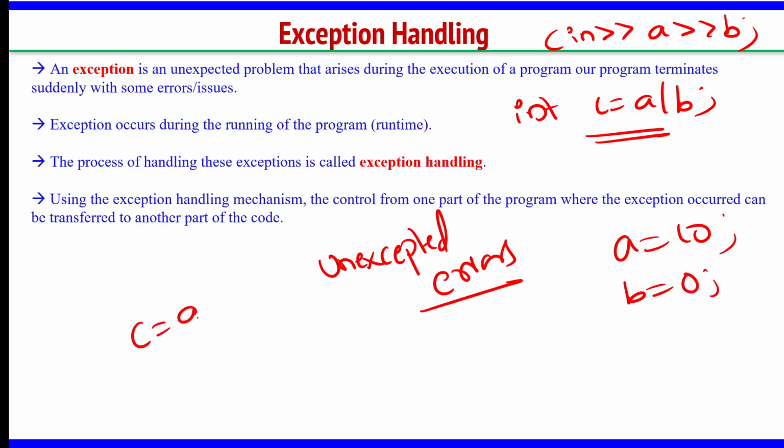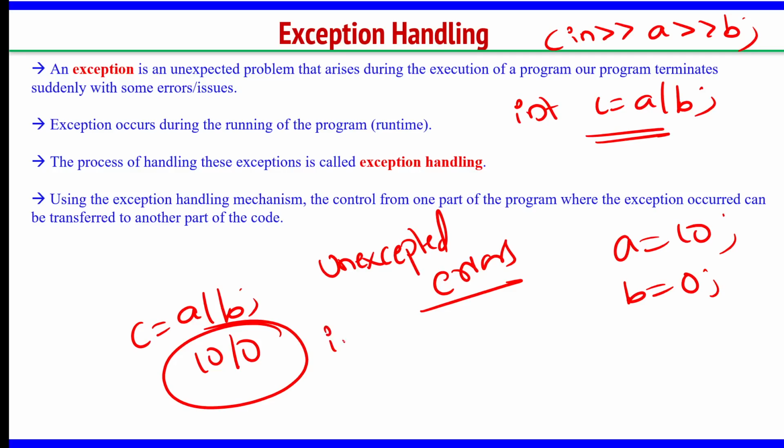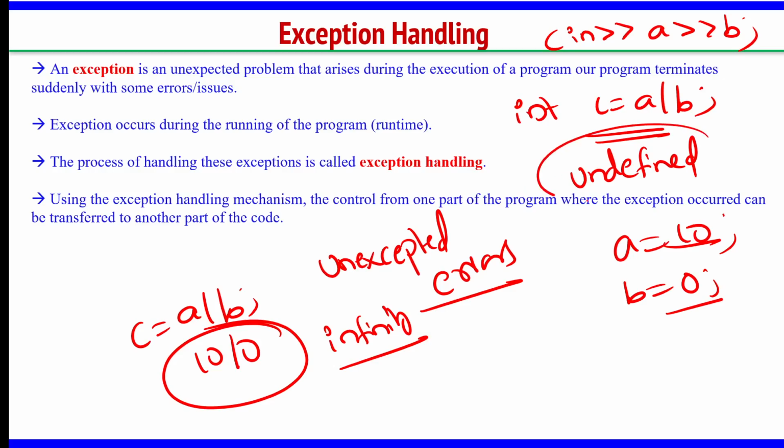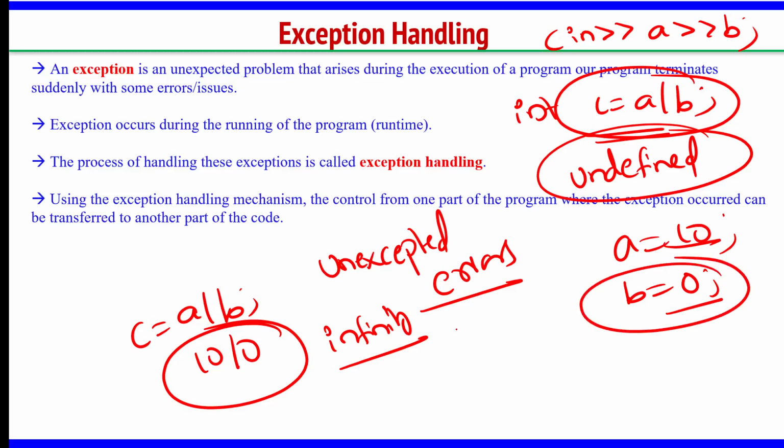c equal to a by b. So, when I am dividing 10 by 0, we know this is not possible because it is infinite. This is an infinity value, but it is actually undefined. You cannot divide the number 10 by 0. The program does not know how to respond to this, because it cannot calculate this value. You give other values, the same program will work for any number where b is not equal to 0. But if you give b as 0, some unexpected error can come there.